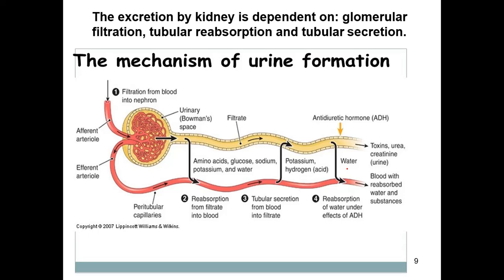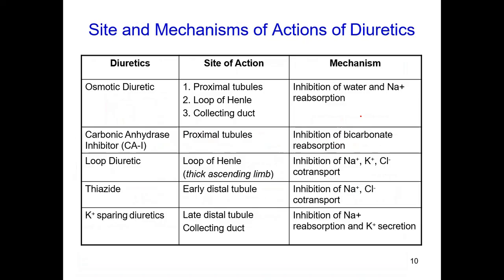Most of the water will be reabsorbed by the release of the antidiuretic hormone from the posterior pituitary, because of the osmotic receptors which are present in the hypothalamus. So in this way, water balance or hydration can be maintained. So these are the sites and the mechanisms of action of diuretics.